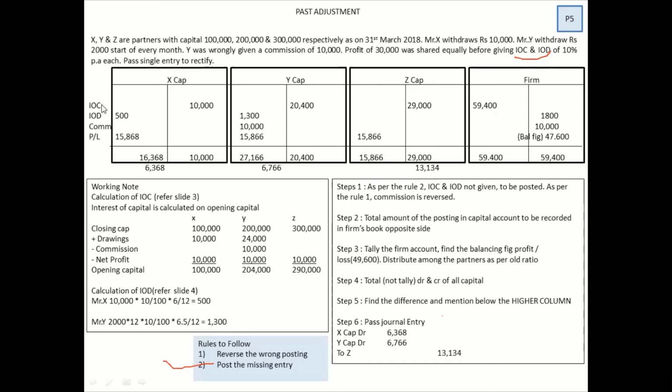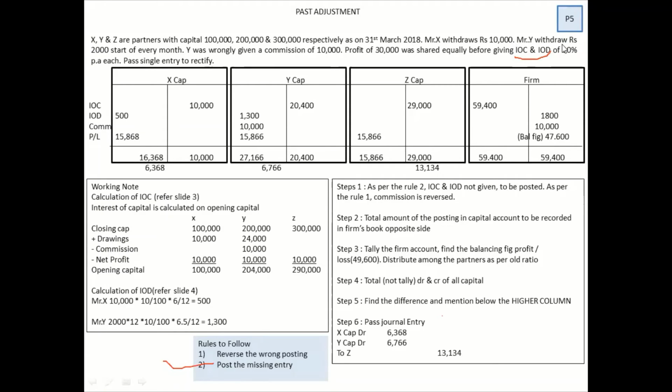And then talking about IOD, let's look into the IOD one more time. X withdraws 10,000. What is the IOD charge? 10%. So can I say 10,000 into 10, that is 1,000? Yes, I can say, but the teacher will say it is wrong. Why? Because we forgot to do 6 by 12. As I told you, the withdrawal date is not given. So if you do 6 by 12, you will understand it is 500.